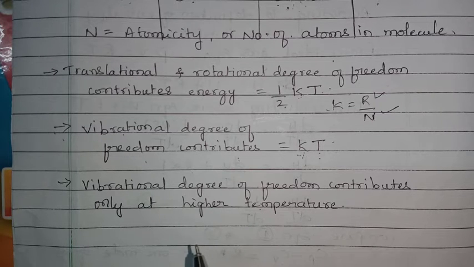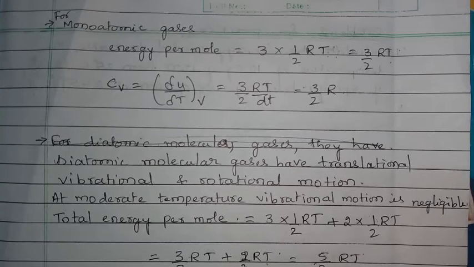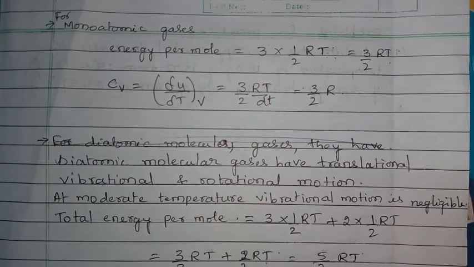Okay, let us calculate Cp and Cv values for monoatomic, diatomic, triatomic gases by using degree of freedom.